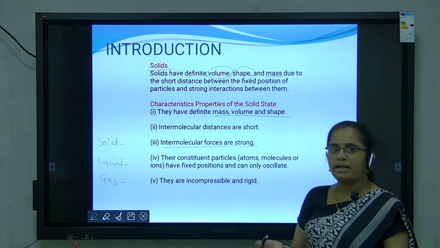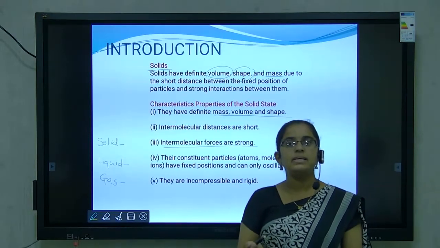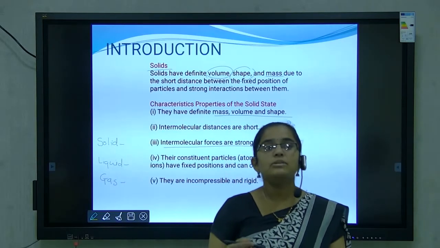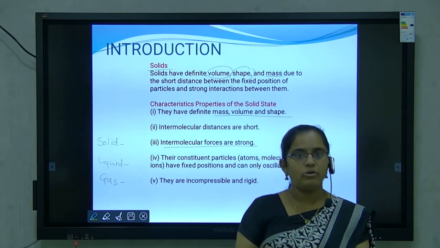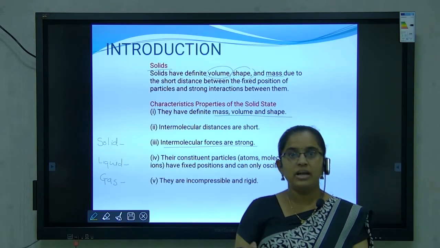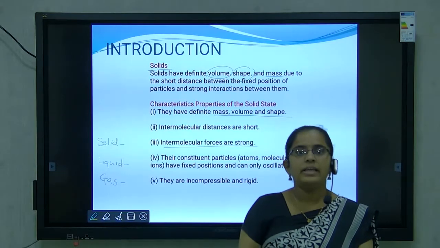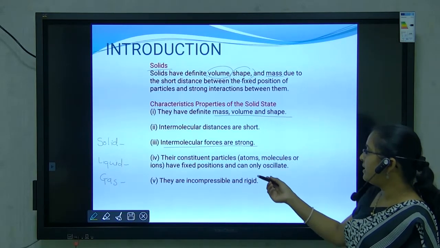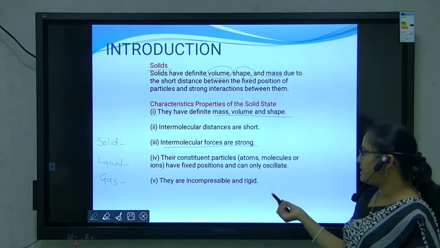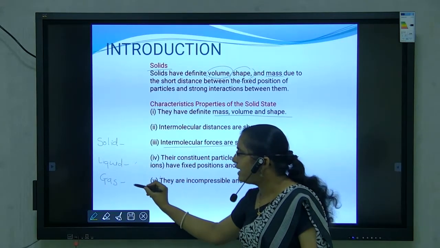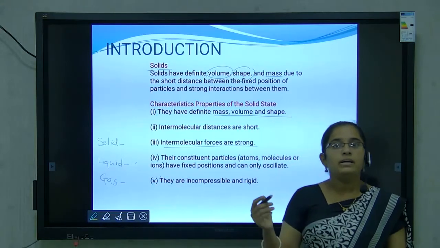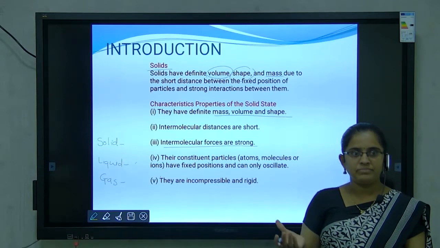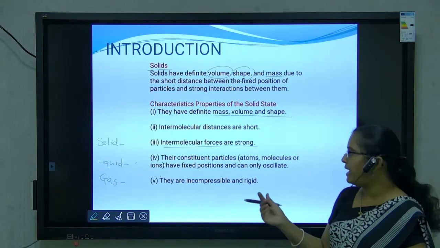Now, the constituent particles. Which are the constituent particles? Atoms, ions or molecules. These are the constituent particles. In solids, atoms, ions or molecules have fixed positions and they can only oscillate. They are incompressible and rigid. But gases and liquids are compressible, and liquids take the volume of the container, means in whichever container they are placed.